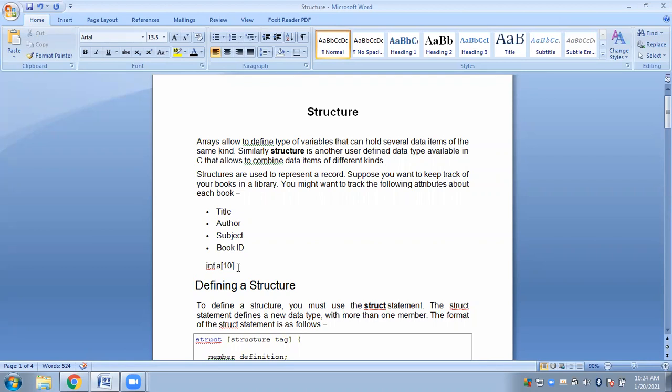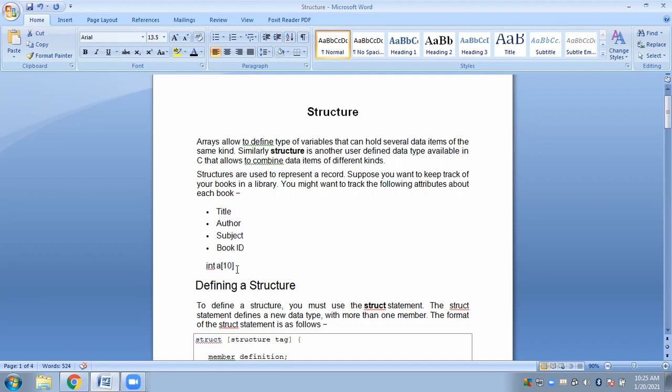So basically, you will be storing the same type of data. So definitely you are using an array, marks, and there you will be storing the marks obtained by 10 students. All those marks will be of the same data type, either integer or float.